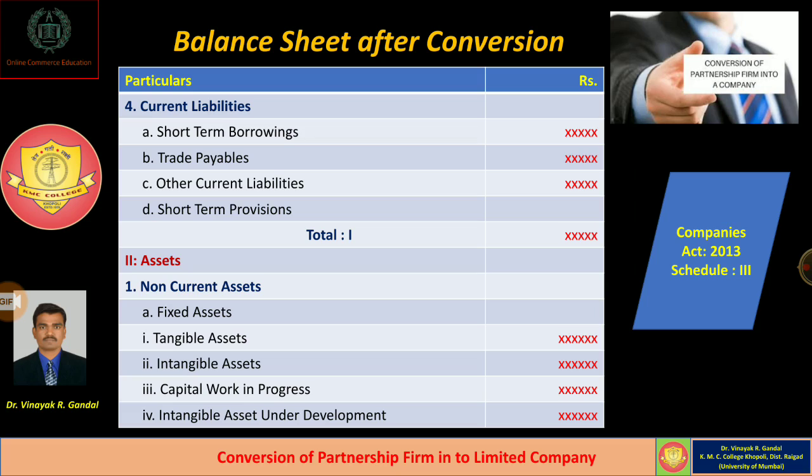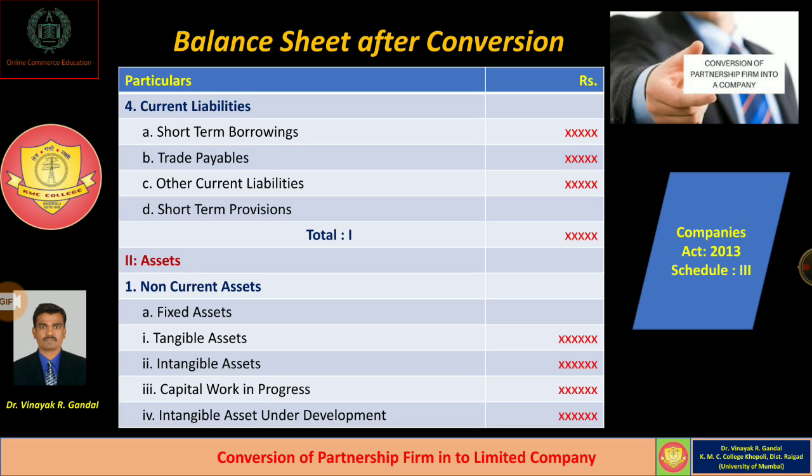fourth, we have to record whatever current liabilities the company has after conversion, and it consists of short-term borrowings and trade payables. Trade payables consist of creditors, bills payable, etc. Then other current liabilities and short-term provisions. After showing all these liabilities, we have to total it.